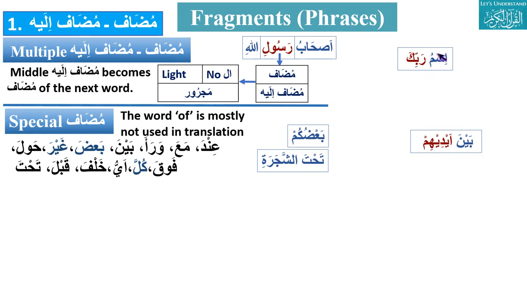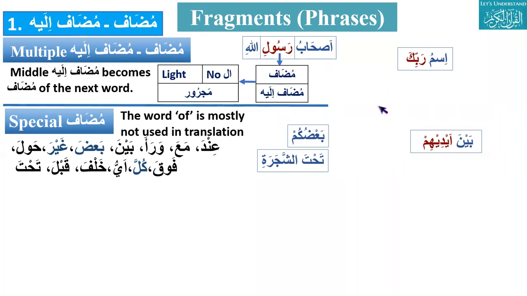What is the meaning of Ismu Rabbi? Name of Lord. Ism is mudaf, and Rabbi is mudaf ilayh. And Rabbika is also mudaf ilayh.